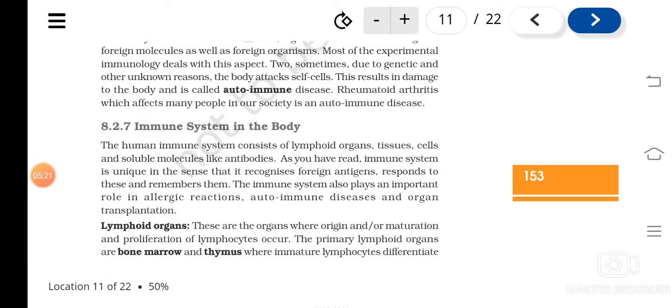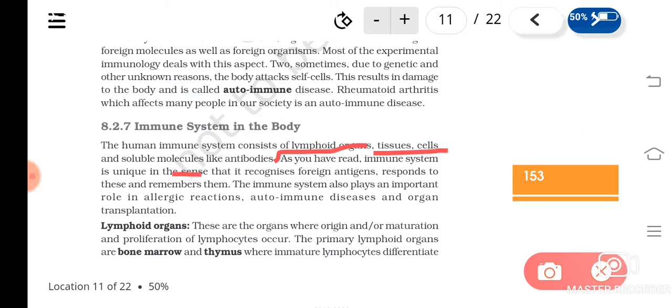The immune system in the body consists mainly of lymphoid organs, tissues, cells, and antibodies. Due to the presence of this system, we are able to recognize foreign antigens and respond to microorganisms that enter the body. It is also important in allergic reactions.